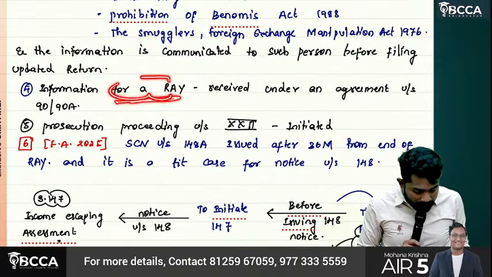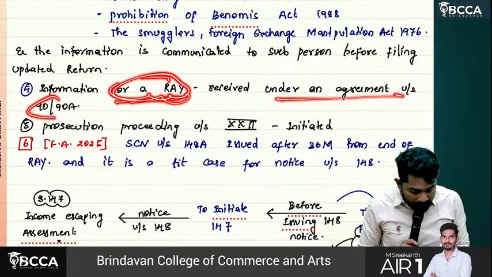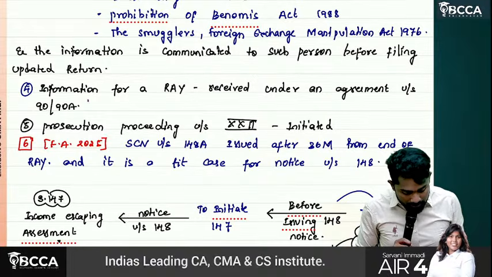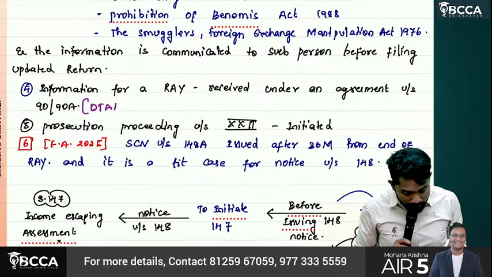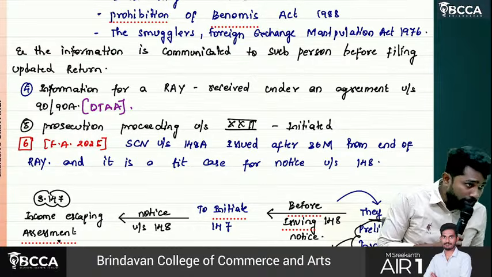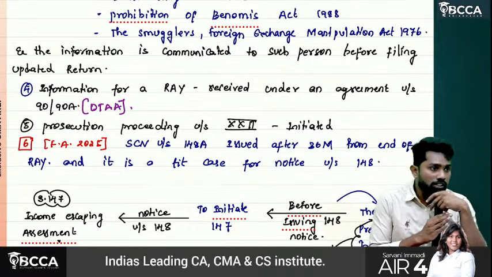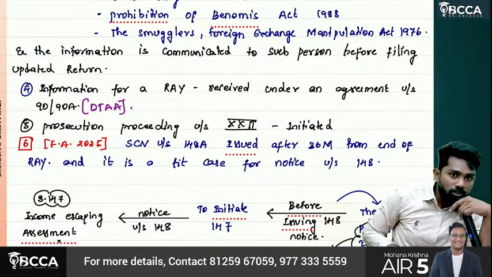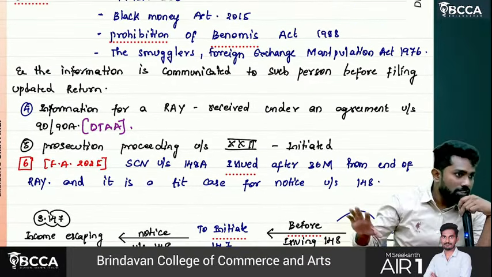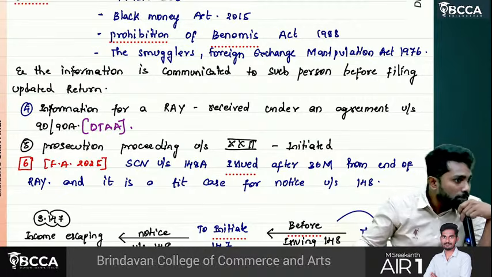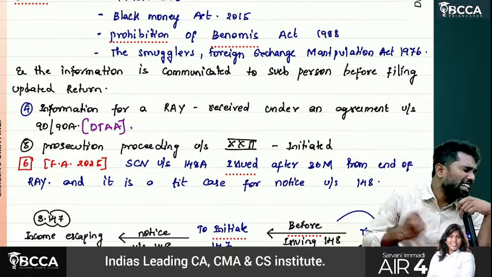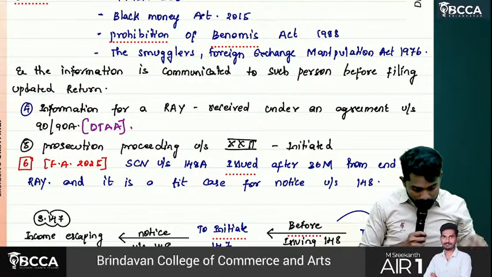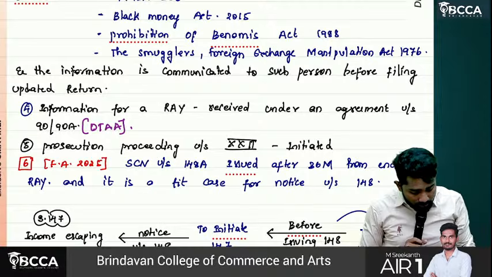Then, information for a relevant assessment year is received under an agreement under section 90 or 90A. Sir, 90 and 90A are about DTAA, double taxation avoidance agreements, which are entered into with foreign countries. Now, from a foreign country, India got some information: this person has certain incomes which have not been reported and all. Based on that, if that information is already received, then also this person cannot file updated return. Also, when prosecution proceedings are initiated.